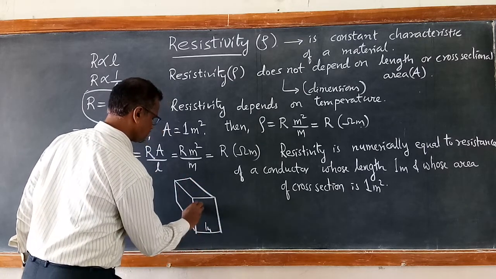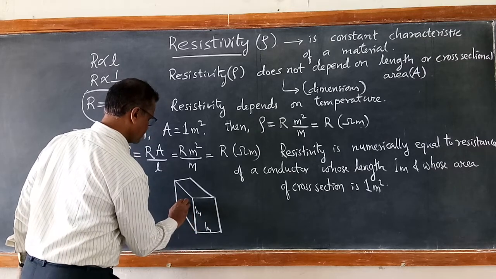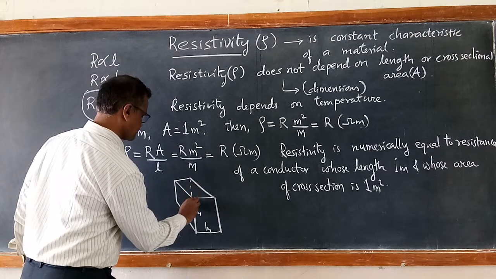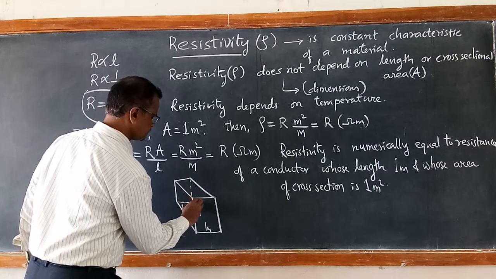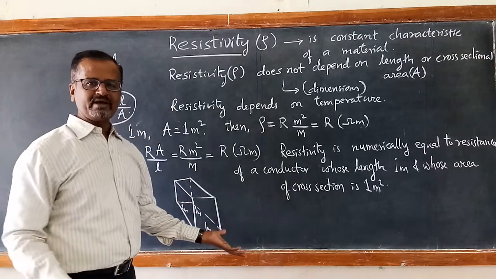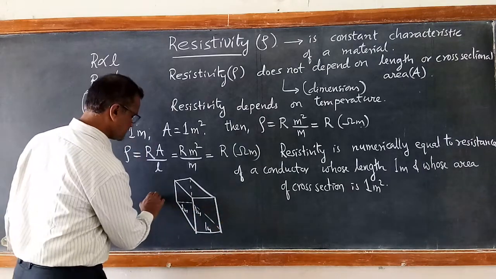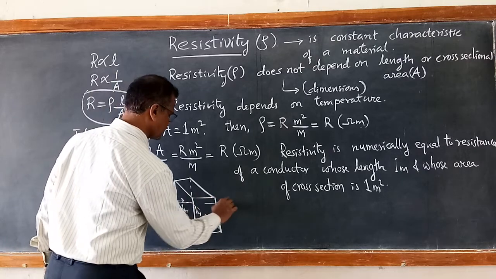One meter length, 1 meter height, 1 meter breadth. So its length is also 1 meter. Area is also 1 meter square. Length is 1 meter, area is 1 meter square. What is its resistance across the length?